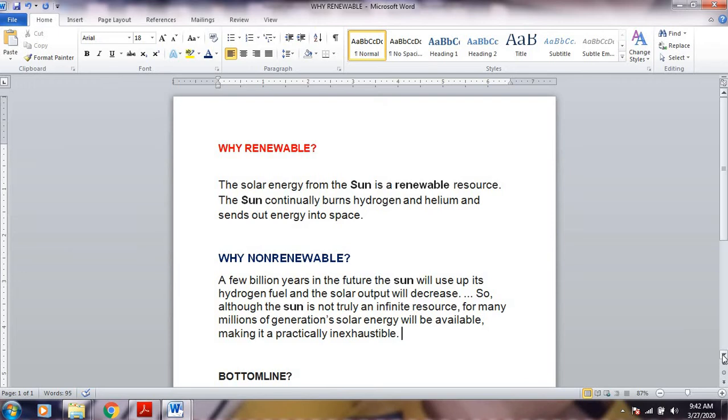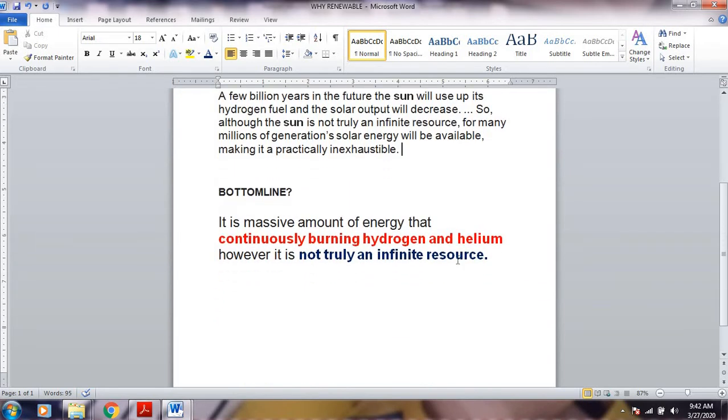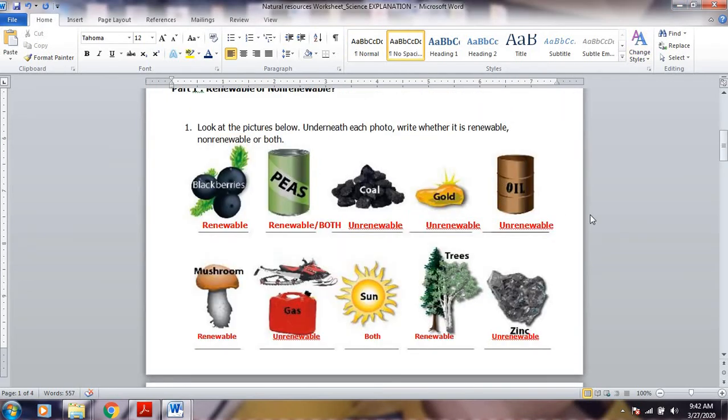And that's how fascinating science can be, right? Now, bottom line, it is a massive amount of energy continuously burning hydrogen and helium. However, it's not truly an infinite resource. Non-renewable. Continuously burning hydrogen and helium, renewable. So, going back to our activity, the sun can be both. Alright?